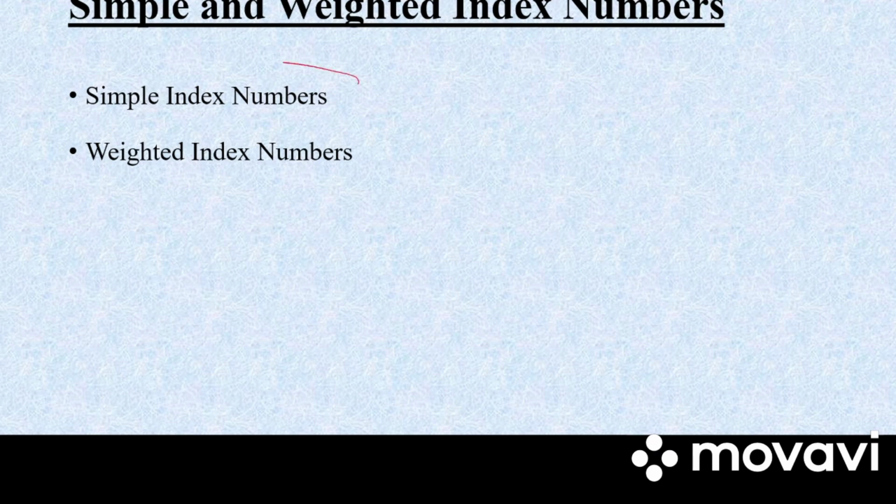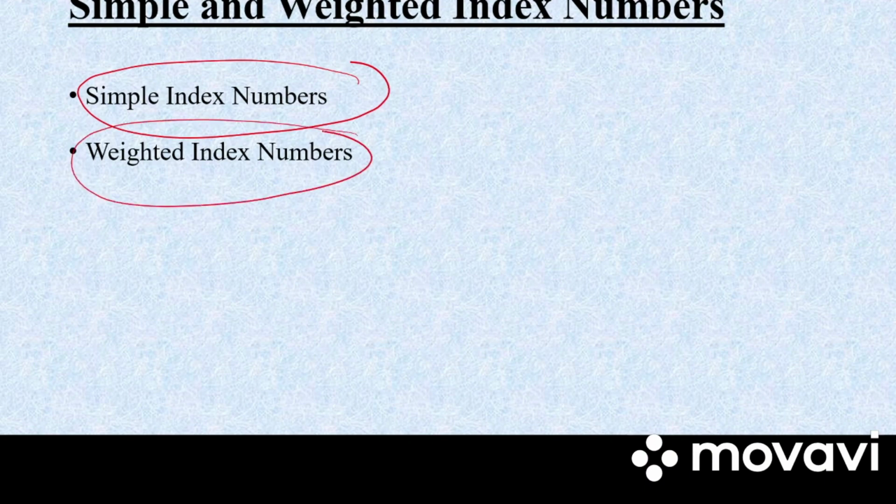So in case of simple index number, all are given equal weightage and importance, but in case of weighted index number, only a few of the items are given importance. Weighted index numbers are very difficult to construct, but they give a much more realistic view of the change of variables when compared to simple index numbers.